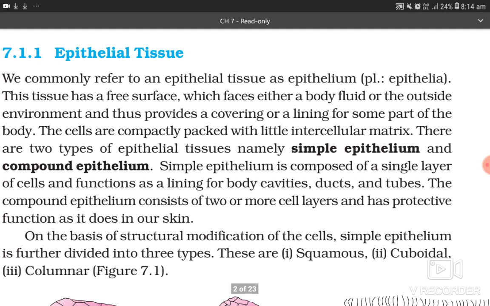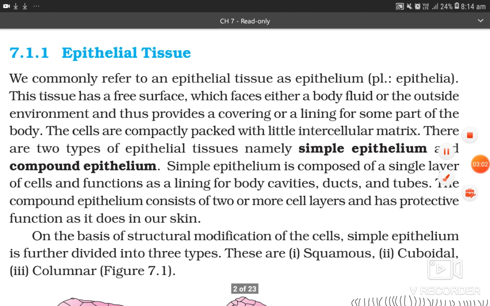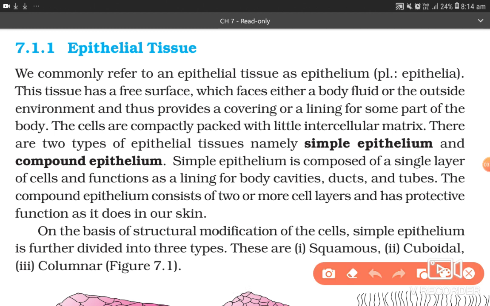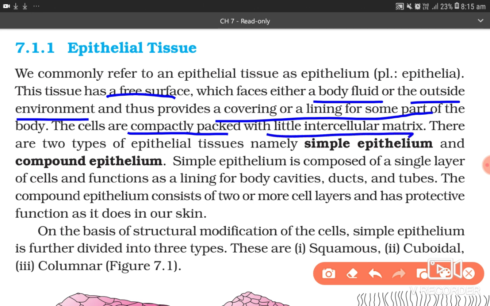Epithelial tissue. We commonly refer to an epithelial tissue as epithelium, plural epithelia. This tissue has a free surface which either faces a body fluid or the outside environment and thus provides a covering or lining for some part of the body. The cells are compactly packed with little intercellular matrix.